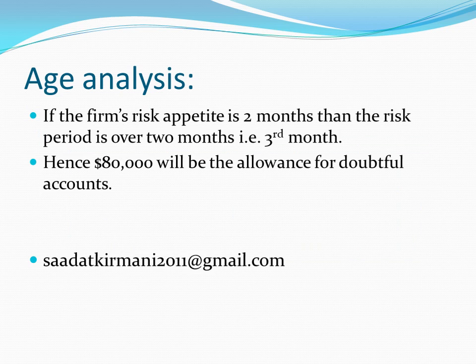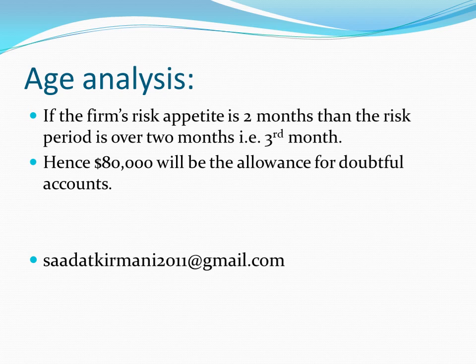Now let us consider how the allowance is created based on age analysis. So if a firm estimates that its risk appetite is 2 months, then what it means is that any amount outstanding over 2 months is considered doubtful, and allowance is created for the remainder period.